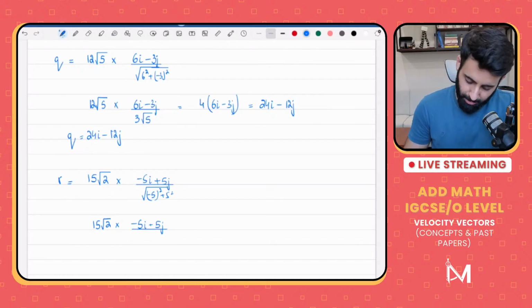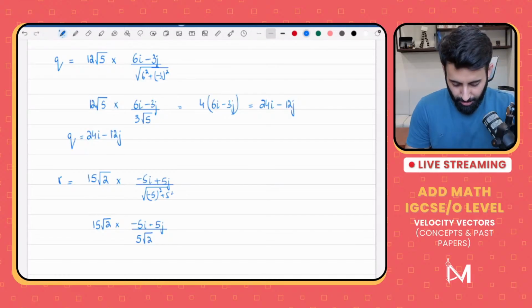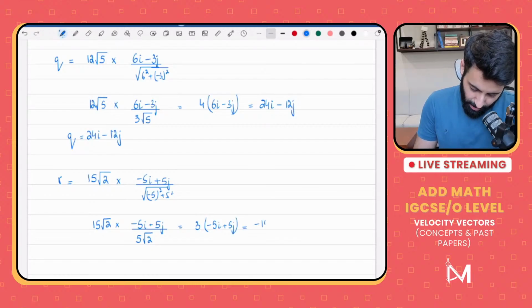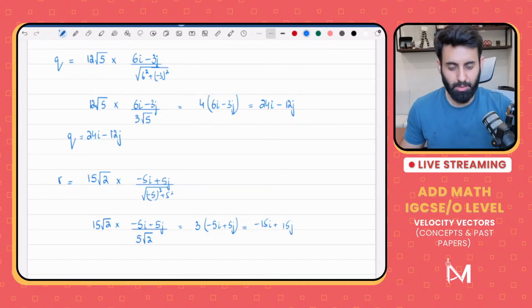What's that equal to? That's equal to 5 under root 2. Now once again you can simplify. 15 under root 2 divided by that answer is equal to 3. So this will become 3 times minus 5i plus 5j, which is equal to minus 15i plus 15j.